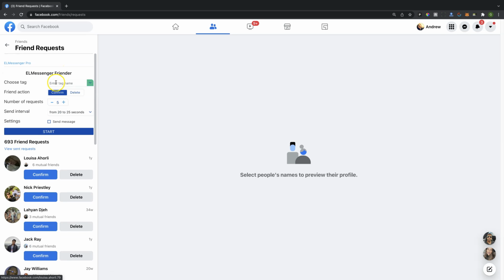And you're going to notice that when we get here, we have a new thing that's going to load here on the page, just like ELMessenger Pro does in the group friender. You're going to have one here that says ELMessenger friender. Now this one right here is going to give us the opportunity of confirming and or deleting the friend request.